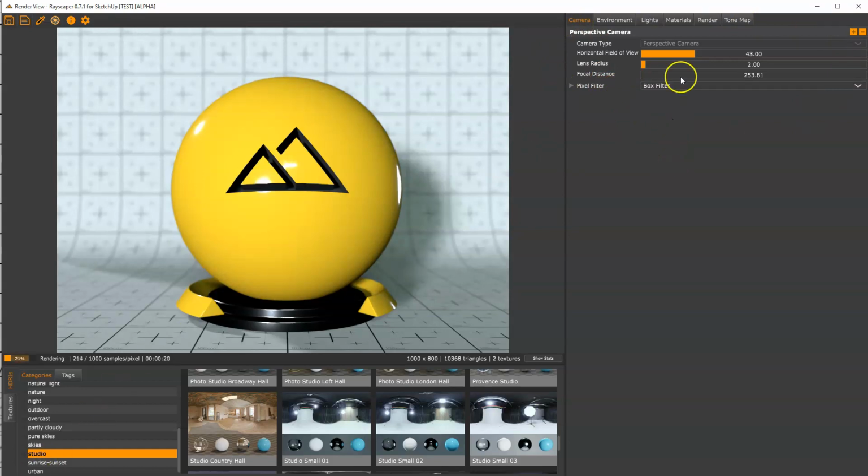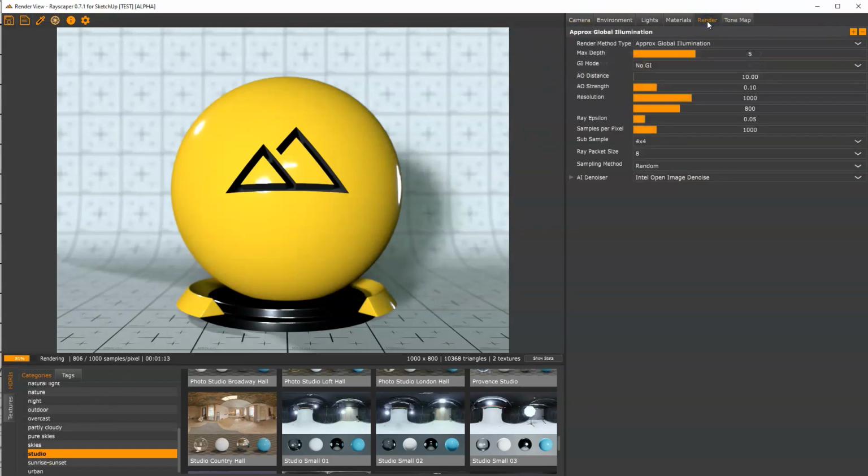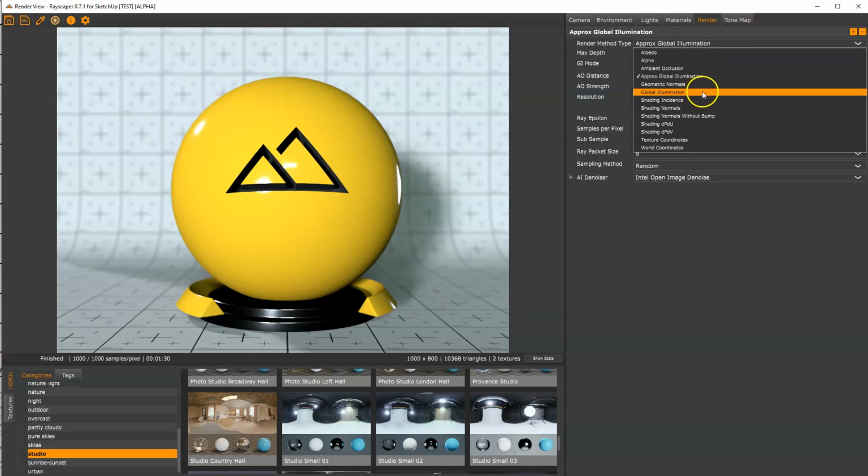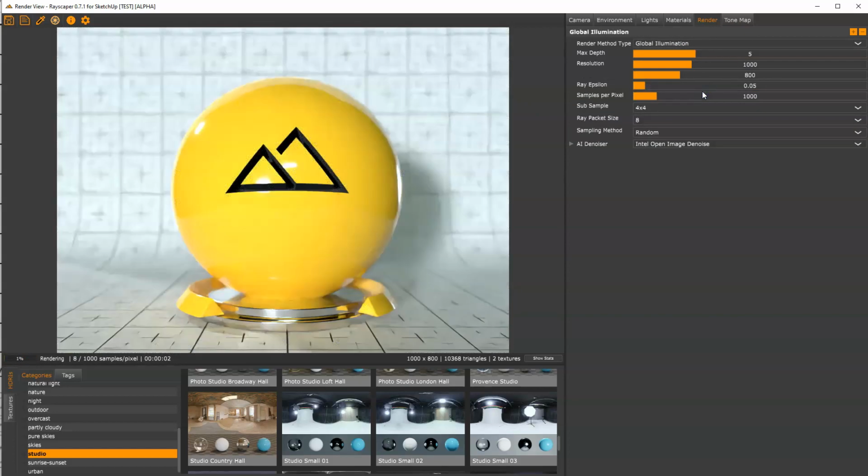Next, we'll edit the render settings, and we'll do that by going through the render tab. So Rayscaper has several render methods. For example, approximate global illumination, which is not really global illumination, but it's really fast. It has real global illumination, which is path tracing. It's a bit slower, but you'll get nicer, more realistic images. You see here, for example, that the metal looks a lot better now